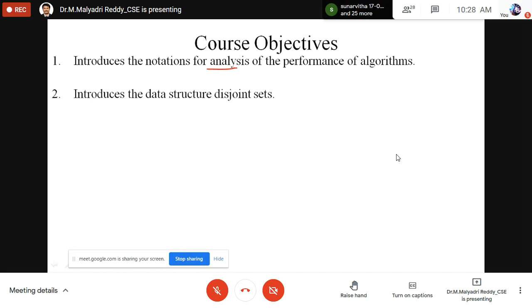Suppose non-technical people can also easily understand the algorithm. So the second one is that we have to use disjoint sets. Already you know sets. A set is nothing but a combination of related elements. Whenever we want to combine more than two sets, we have to use disjoint set concepts like union. This is the second objective.